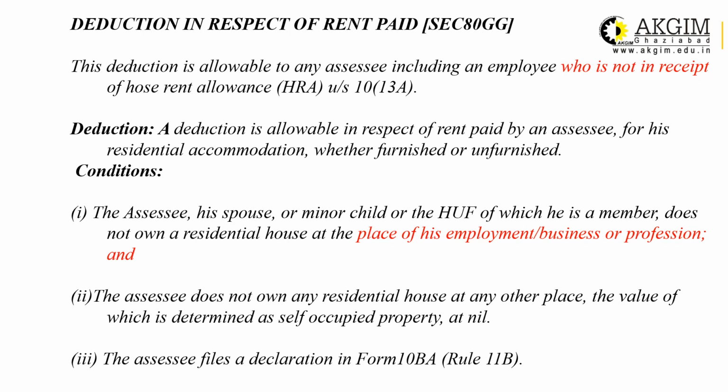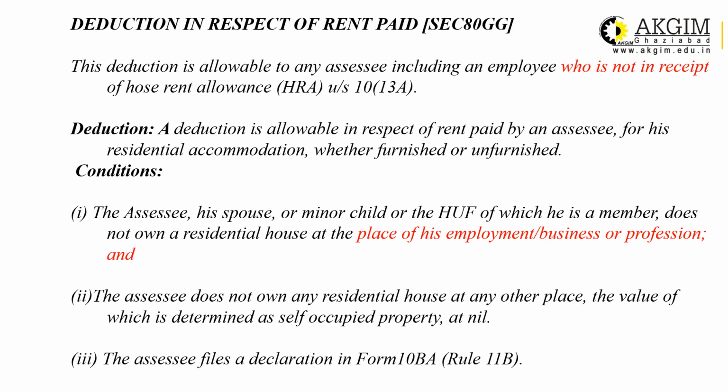That means if he is living in his spouse's house, or a house in the name of a minor child, or a house owned by the HUF in which he is a member, in that situation he cannot claim the deduction under this section.